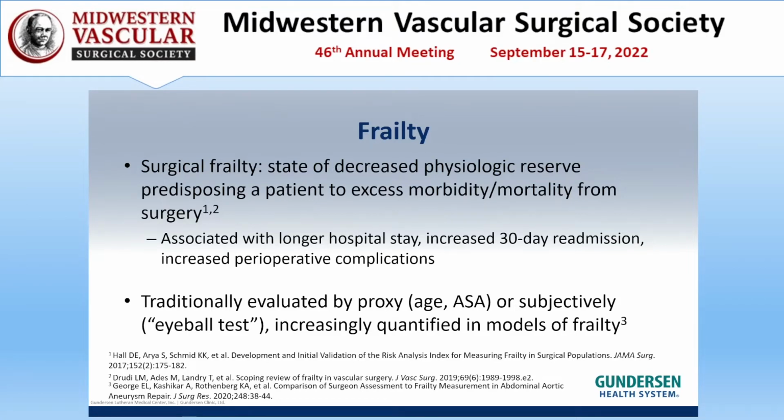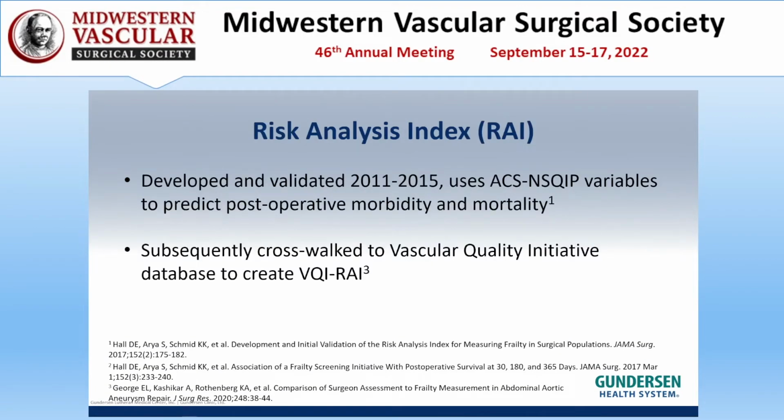Traditionally, frailty is assessed using a proxy figure such as age or ASA classification, or subjectively using the eyeball test, whereby an experienced surgeon can ascribe a preoperative risk profile to a patient. But in recent years, attempts have been made to more objectively quantify this concept of frailty using a number of frailty scores. One such score is the Risk Analysis Index, or RAI.